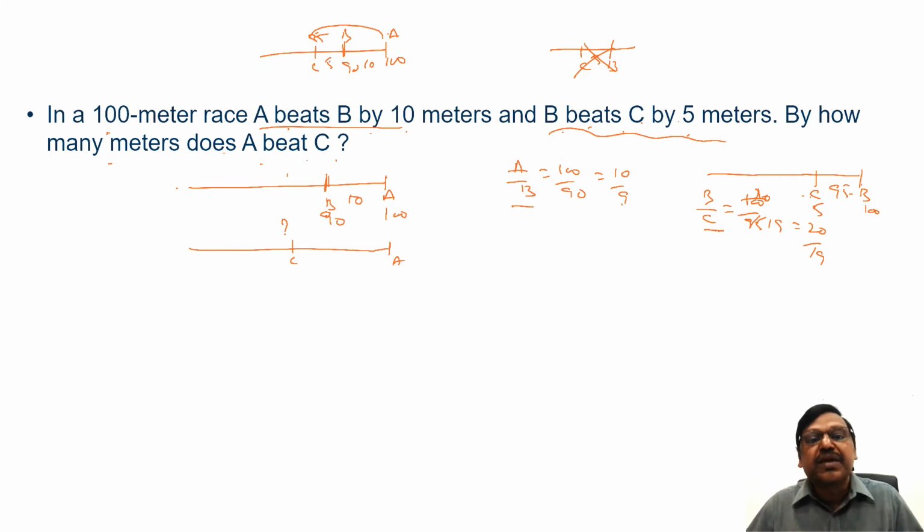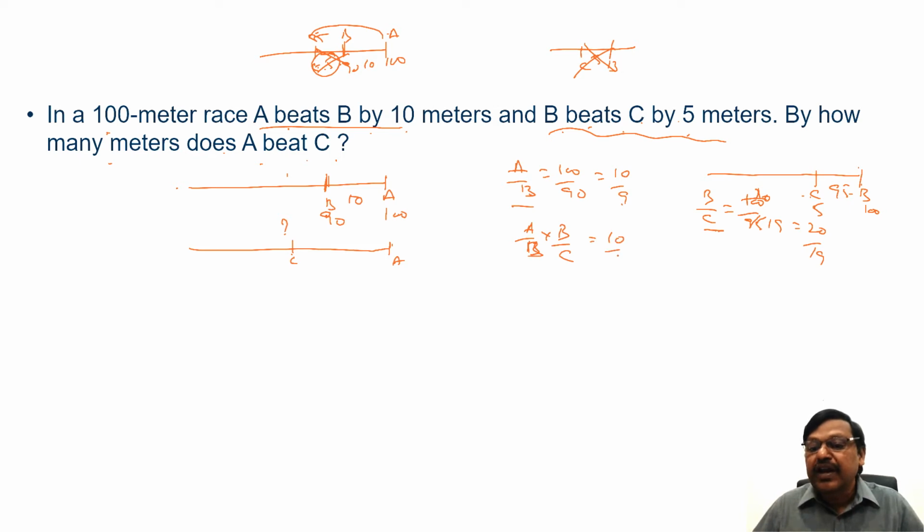That's a mistake. Please remember, B beats C by 5 means only when B finishes the race, C is 5 meters behind. C is not 5 meters behind when B was at 90. Please remember that point. So now, you know A by B, you know B by C. We have to find A by C. Multiply A by B into B by C.